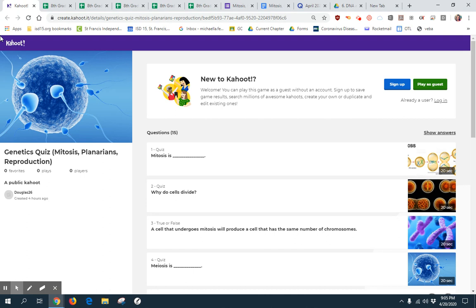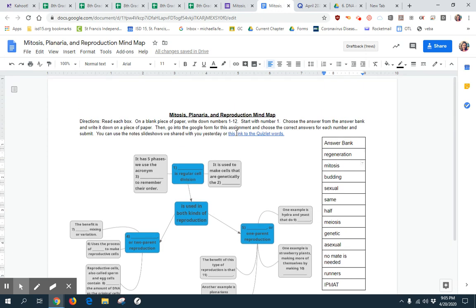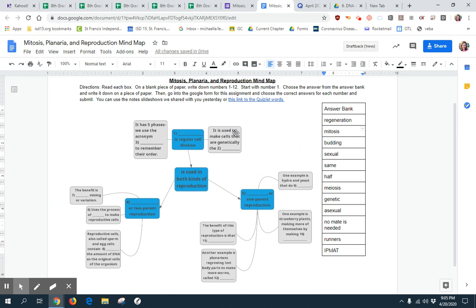If you would like to keep listening, I'm going to read the mind map. So if you want to keep following along while I read through all of these, you can do that. Otherwise, go ahead and start the assignment and submit it today. We will be having our test or quiz, whatever you want to call it, tomorrow. And so you should just be studying and preparing for that. Have a great day.